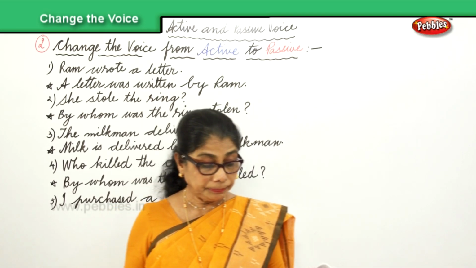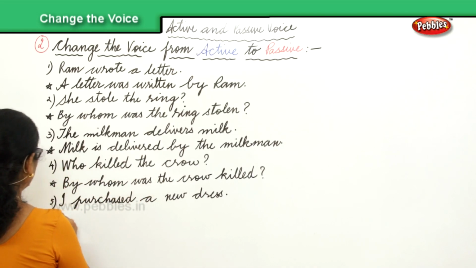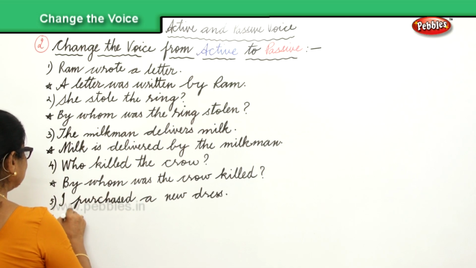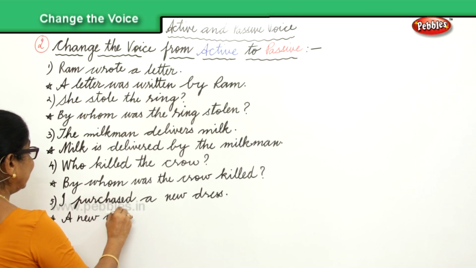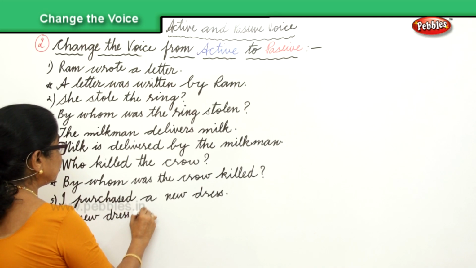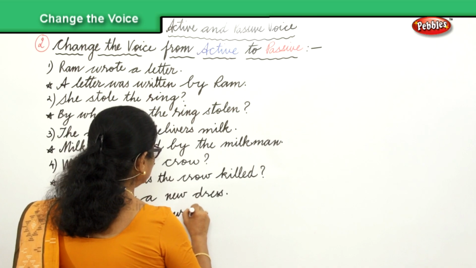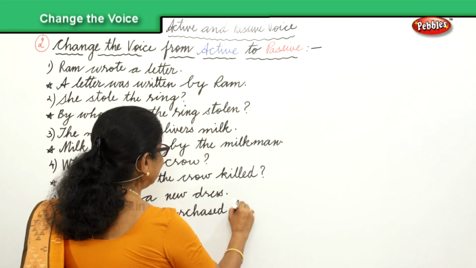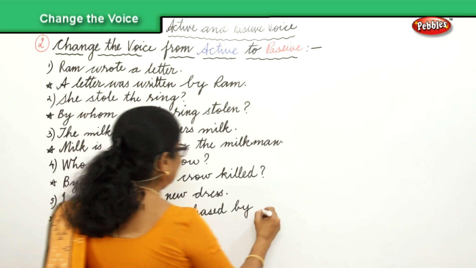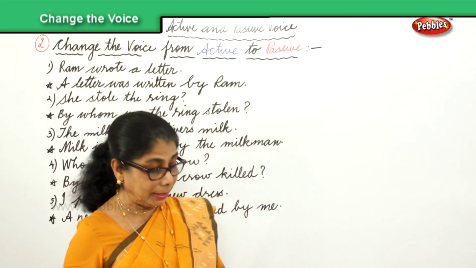A new dress was purchased by me. Very good. And that's in the passive voice. And you got the answer.